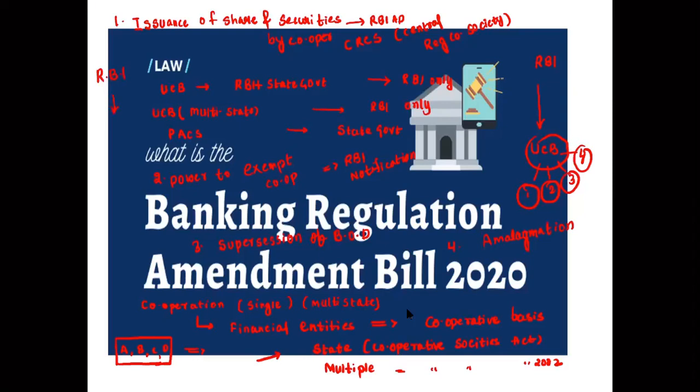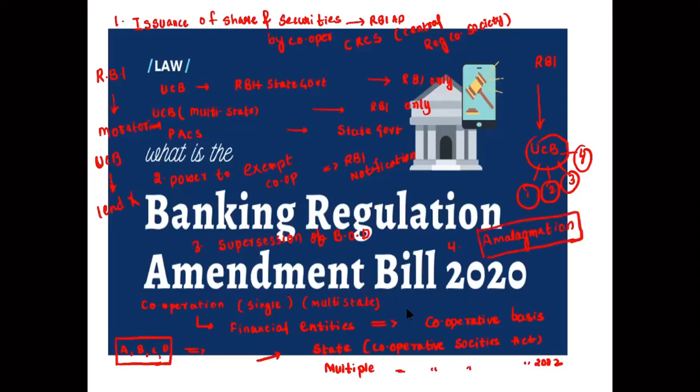Whenever the RBI imposes a moratorium, this bank or whatever UCB it is cannot lend money to anybody. The lender cannot grant any loans or make investments in any credit instrument during this moratorium. But without a moratorium also, the bank can go for amalgamation.